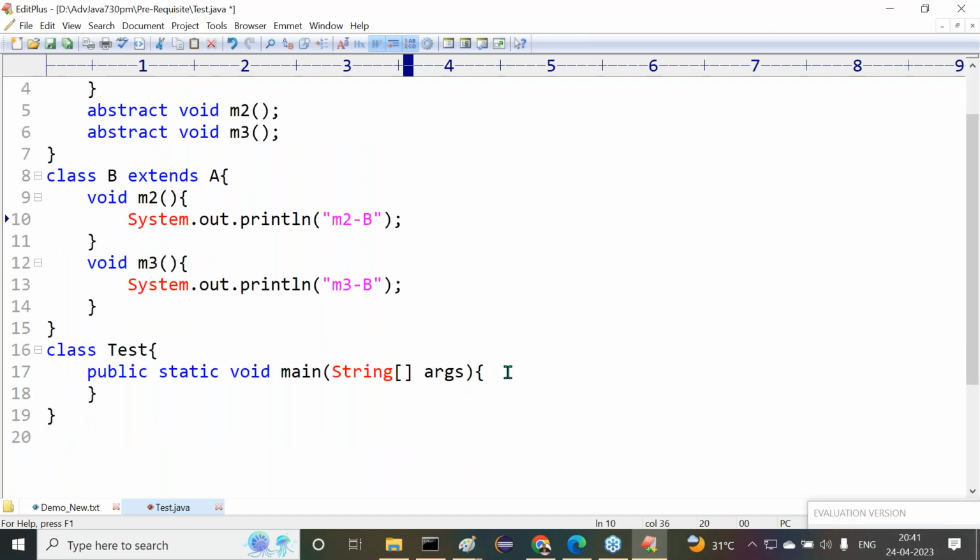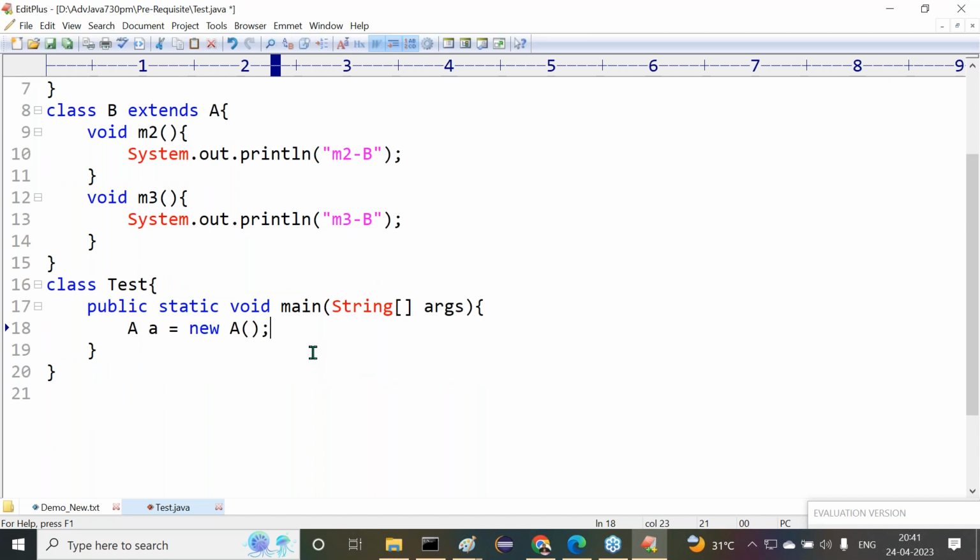Implementation we provided. Now inside this class Test, inside this main method, create an object for the subclass only. Is it possible to create an object like A a = new A? No, not possible. We get a compilation error. Why? A is an abstract class. For abstract classes, we are unable to create an object using the new keyword and constructor. This is the object creation process, so it's not possible. Now let's see this error here.